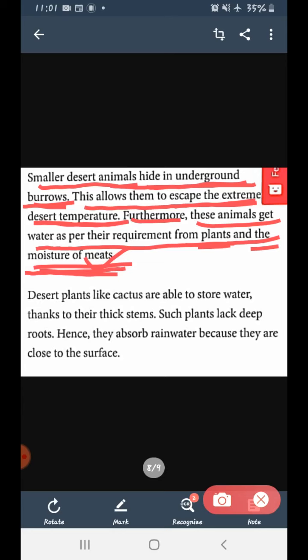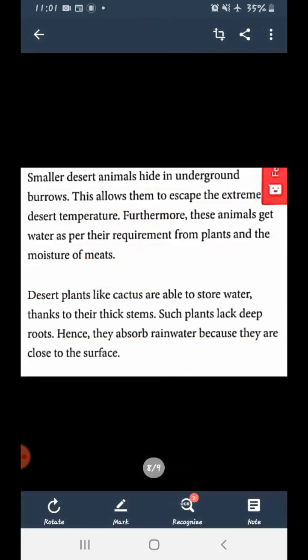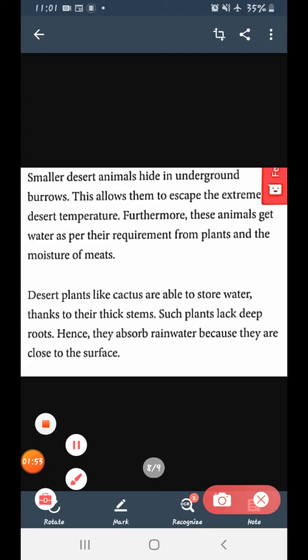Similarly, animals have lots of water. So bigger animals try to eat smaller animals or insects when they are thirsty. After eating, they get the water they require. Their body needs water, so they eat other insects or animals and take the water from their body into their own body.